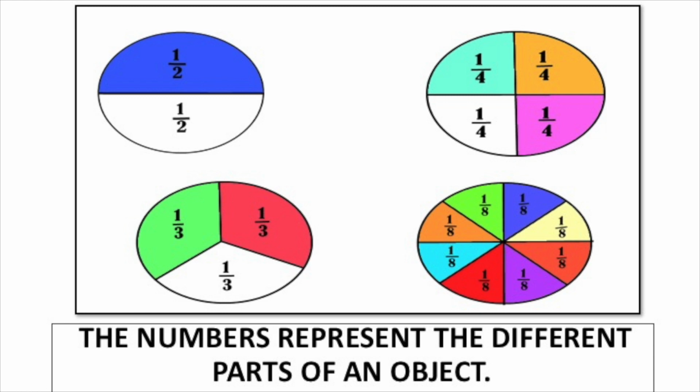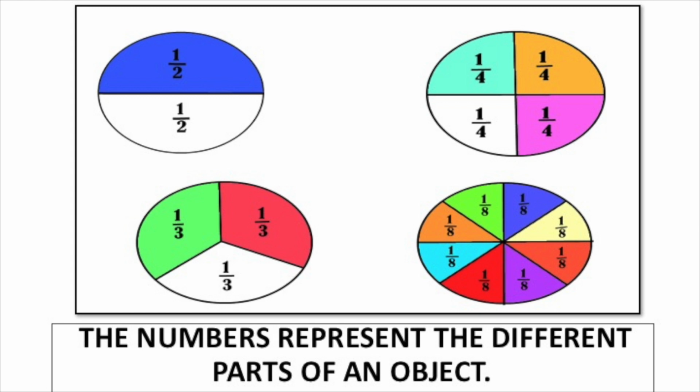But then, how about the circle below? How many different parts? 3. You see, it's cut into 3 different parts, so the bottom number is 3. How many parts in green? 1. Yes, 1 over 3, or 1/3. That's what we mean by a fraction, the part of the whole.